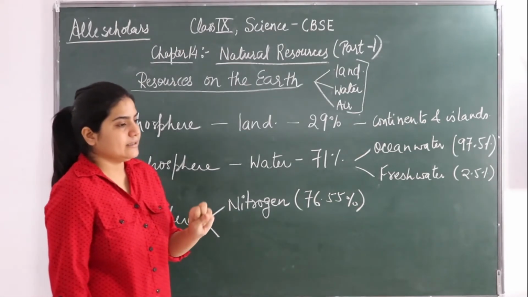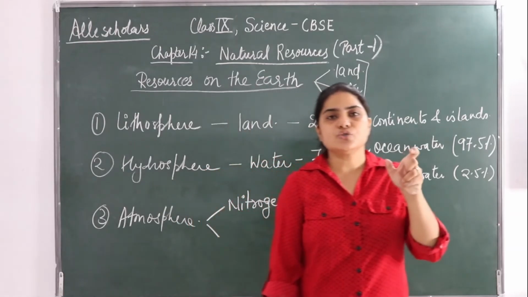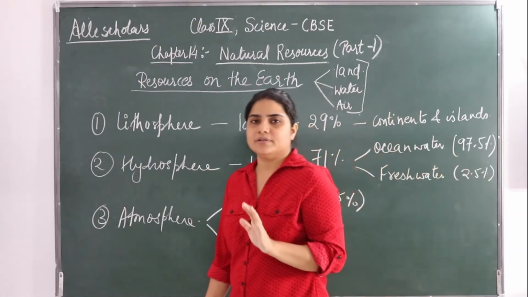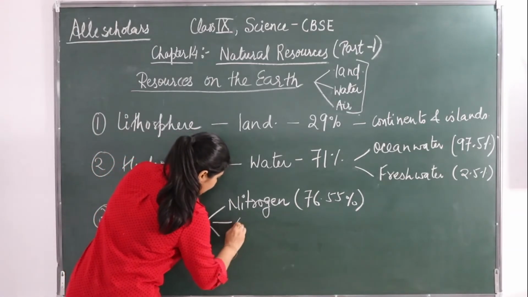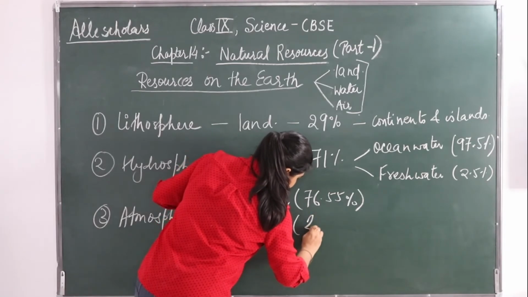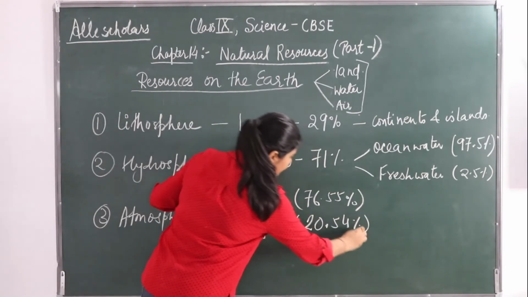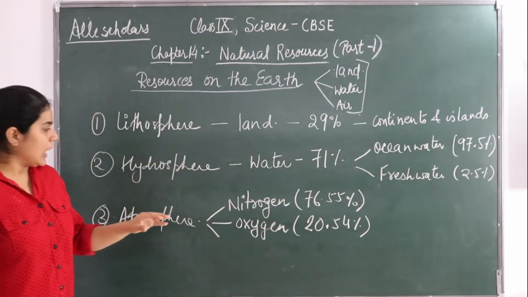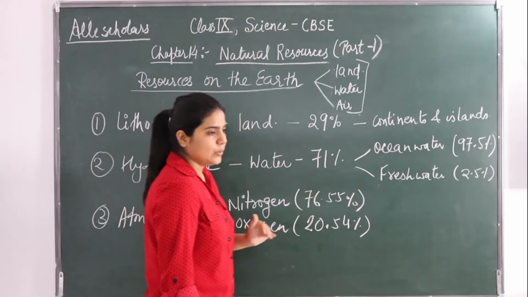Okay, and next is the oxygen. This oxygen covers 20.54% of the Earth's atmosphere. So you can see now that the major portion is covered by nitrogen and oxygen only.